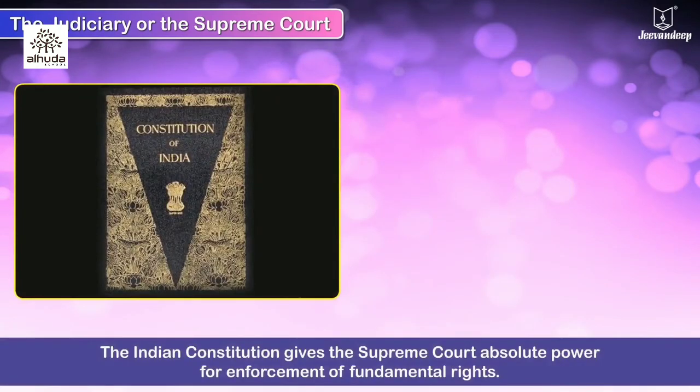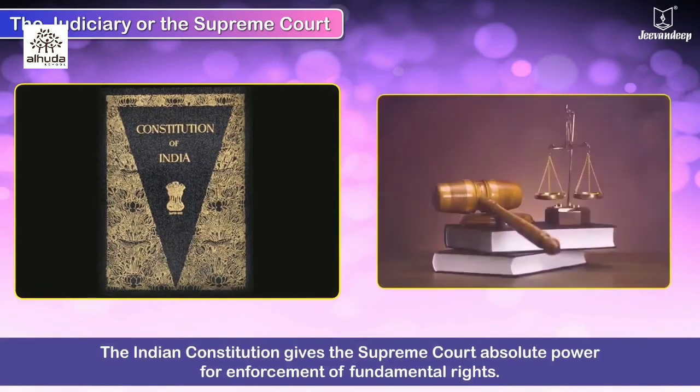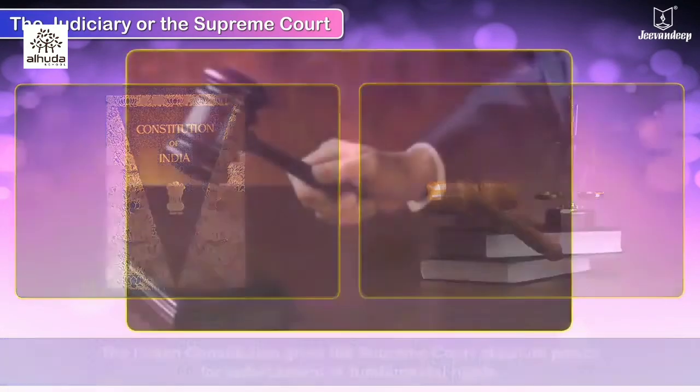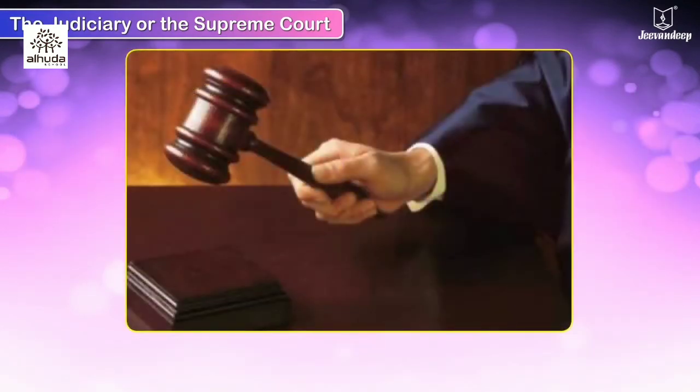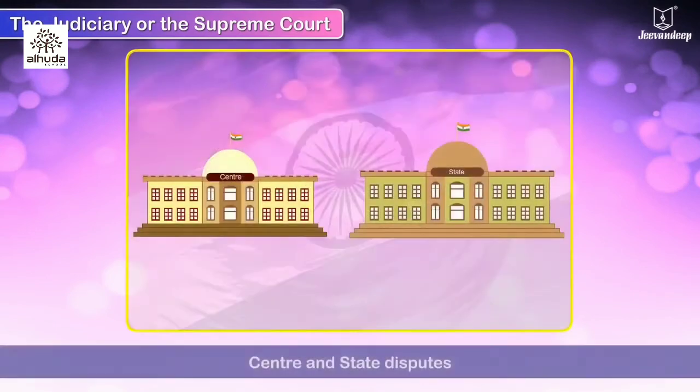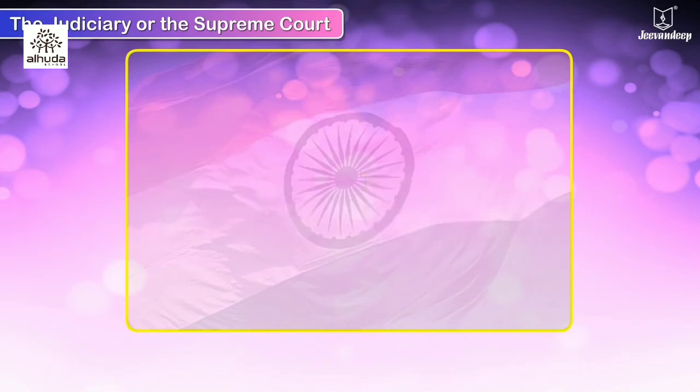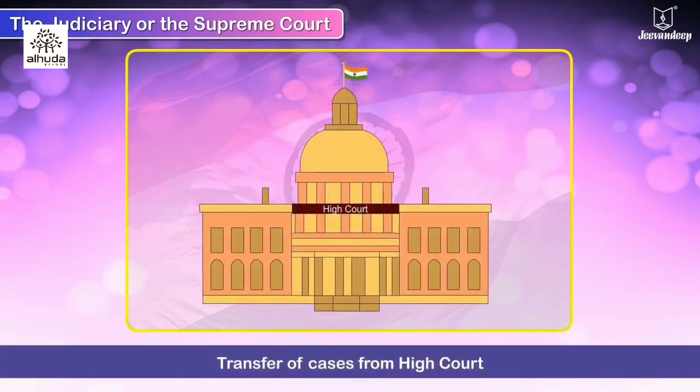The Indian Constitution gives the Supreme Court absolute power for the enforcement of fundamental rights. The cases dealt by the Supreme Court deal with centre and state disputes and the transfer of cases from high courts.